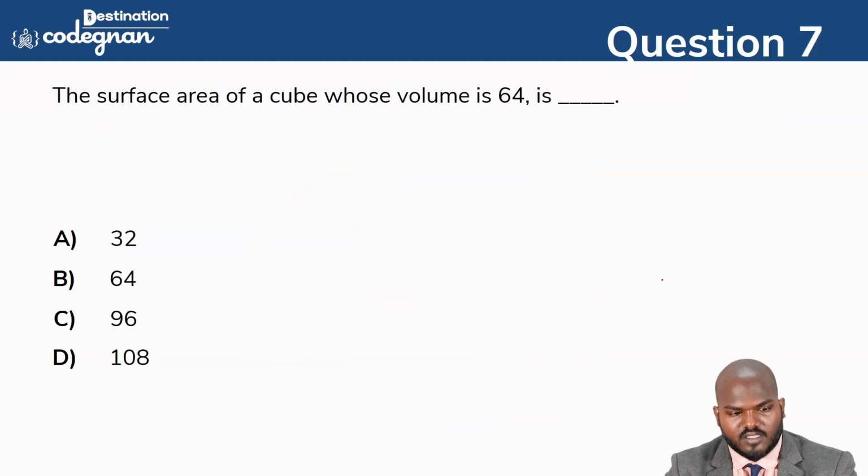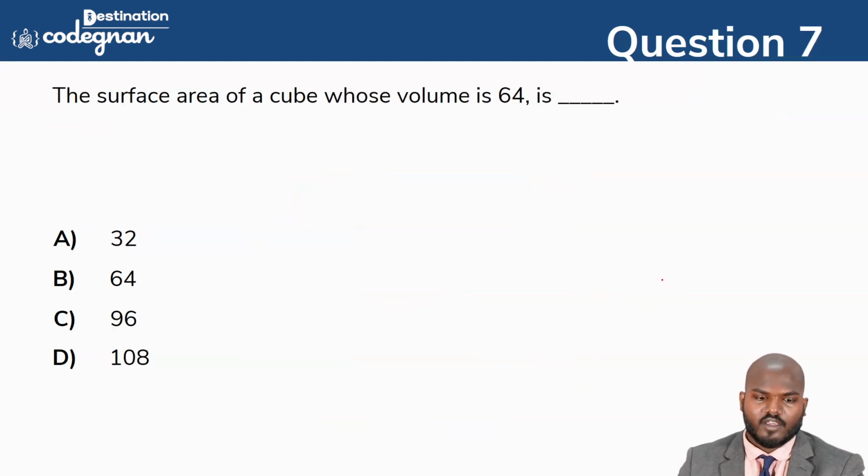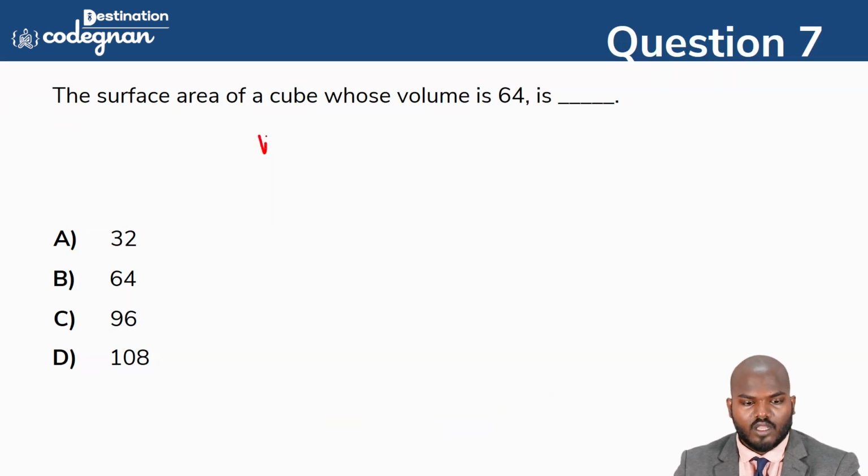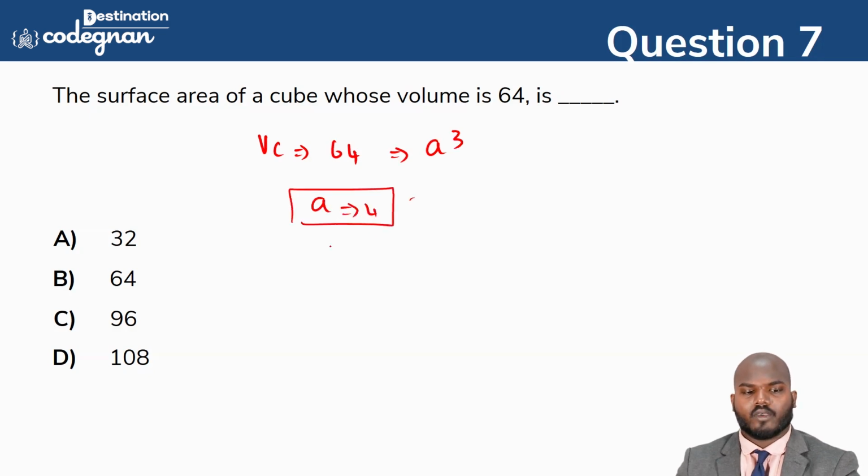You see this one, that is the surface area of the cube whose volume is equal to 64. They have given the data of the volume, and they are asking for the surface area. So the volume of the cube is given as 64. What is the formula for this one? That is A cube. If you solve this one, A is equal to 4.